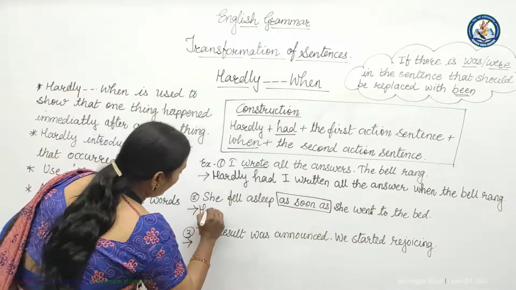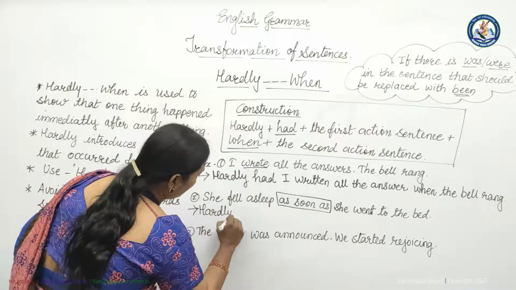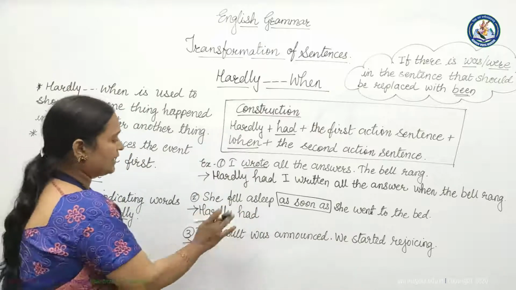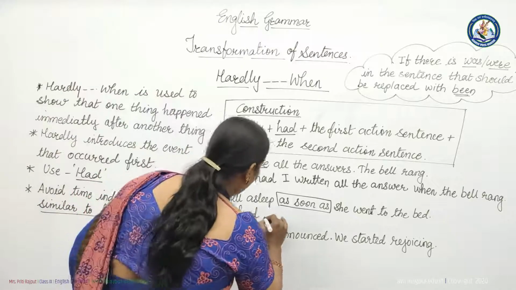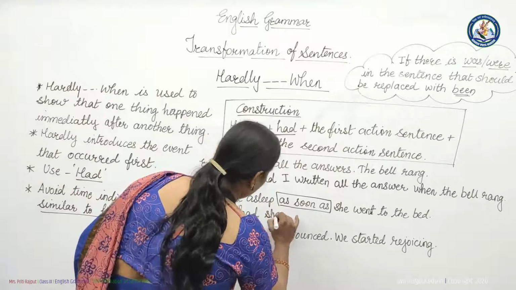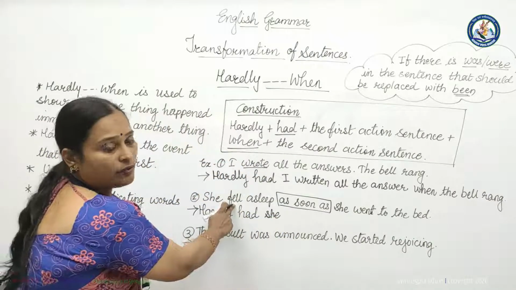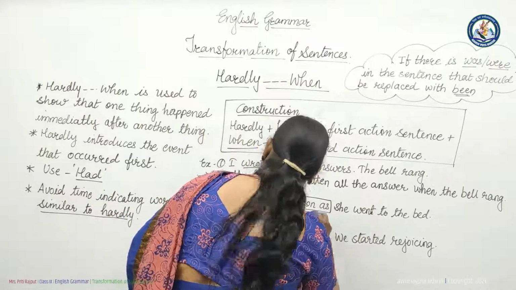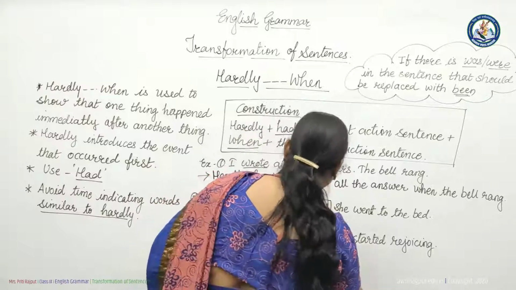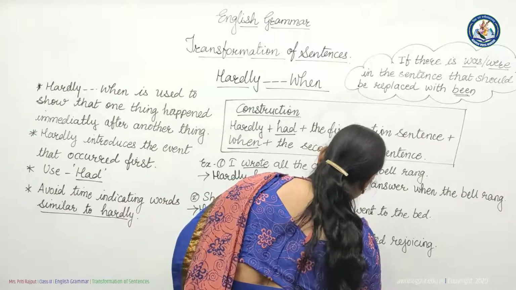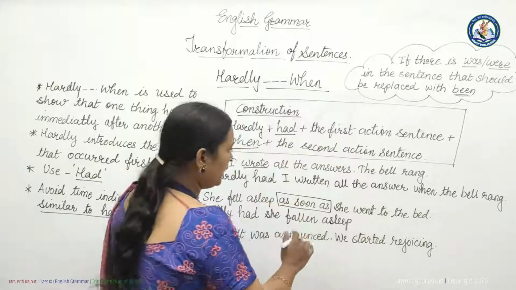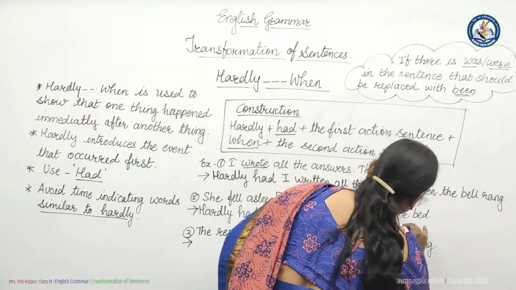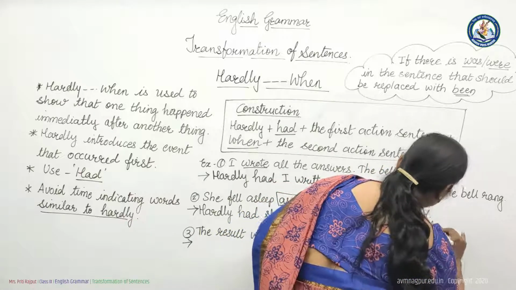Then hardly, had, we have to learn. Hardly, after that had should come. Hardly had she fall, the V3 form of fall, fallen. Hardly had she fallen asleep. See, as soon as will be removed. Then we are writing here when. Another sentence, she went to bed.